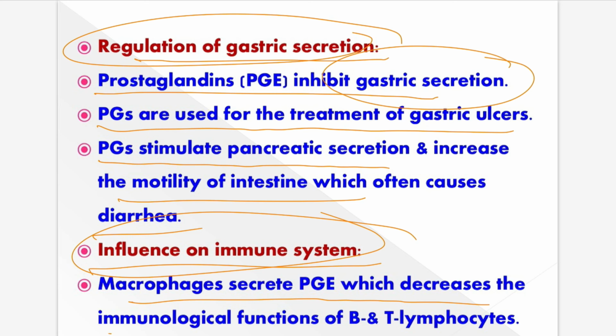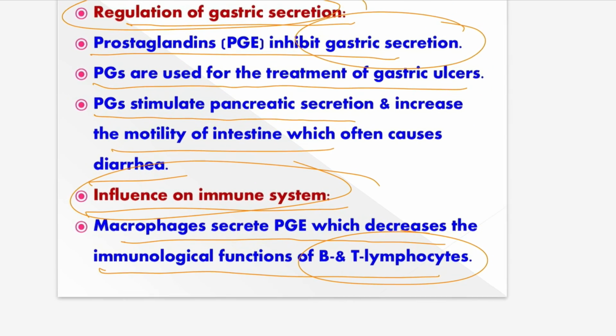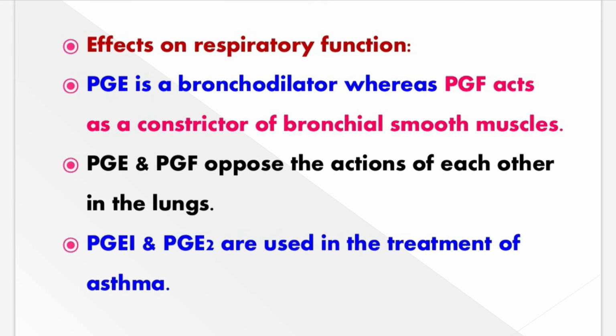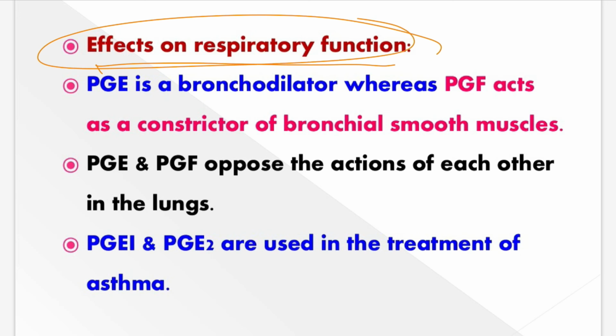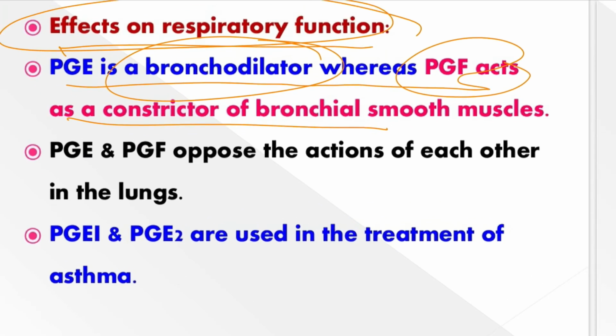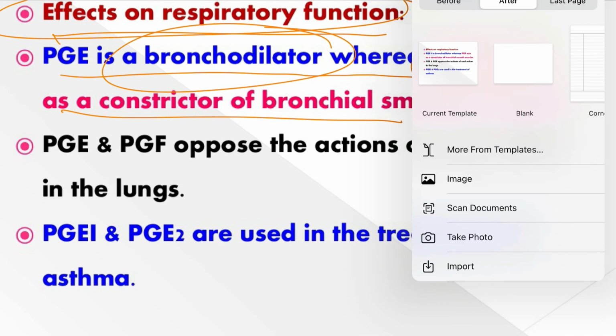The macrophages secrete PGE, which decreases the immunological functions of B and T lymphocytes. Even the immune responses can be regulated with prostaglandins. That's very interesting. And next, respiratory function is also influenced by prostaglandins. PGE is a bronchodilator, whereas PGF acts as a contractor of bronchial smooth muscle. Bronchodilator means, I will explain in a new slide.